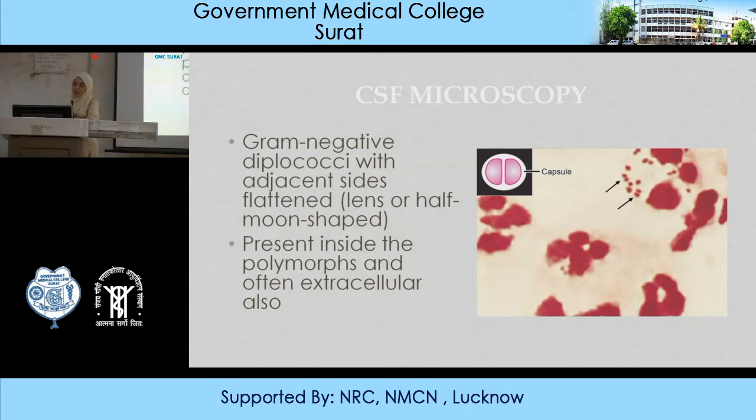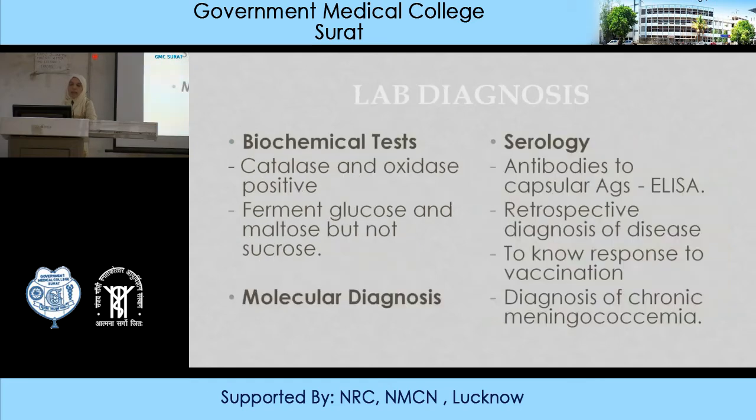Coming to the microscopy, as we started, the adjacent sides are flattened, okay? It is a Gram-negative diplococcus, present mostly intracellular inside the polymorphs. Occasionally you may see extracellular also. Okay. When you do the biochemical tests, they are catalase and oxidase positive. They will ferment both glucose and maltose, but not sucrose. And this is one of the differentiating points, where gonococci will ferment only glucose and not maltose.